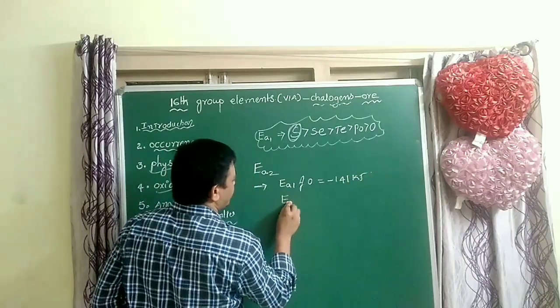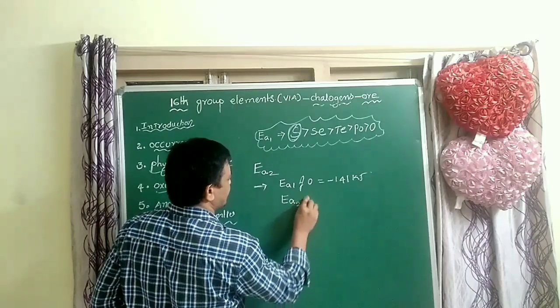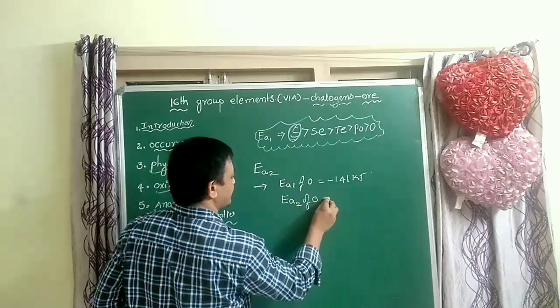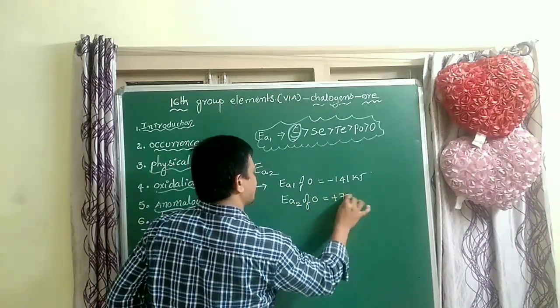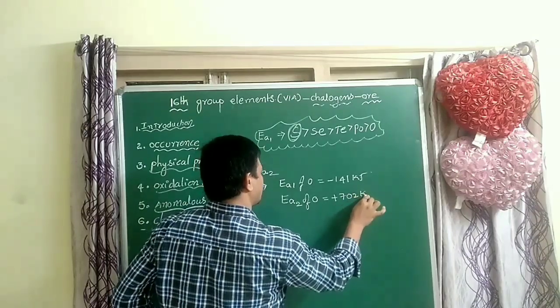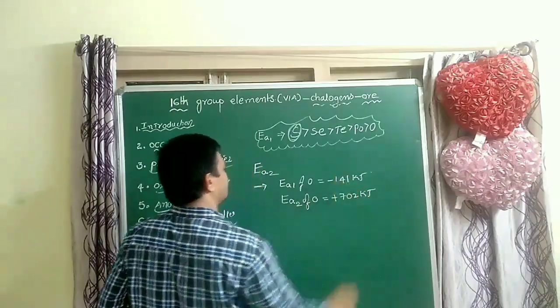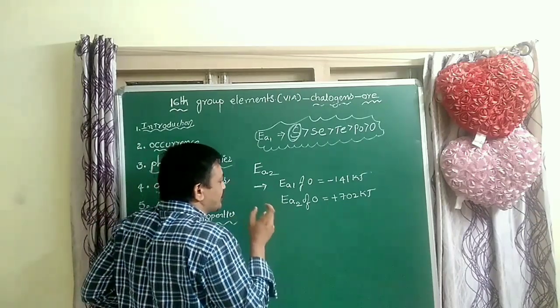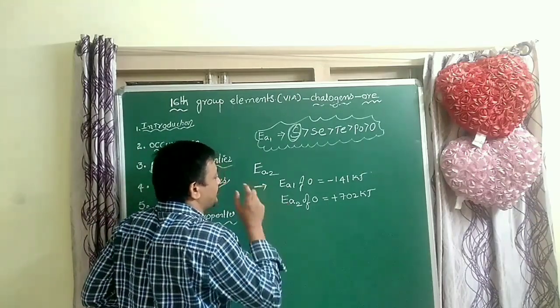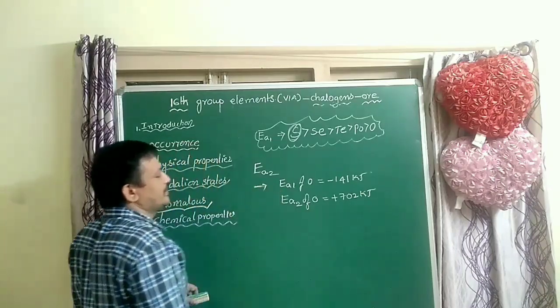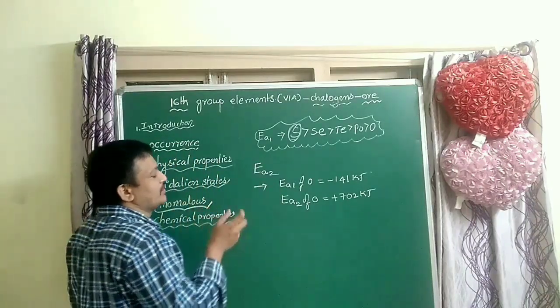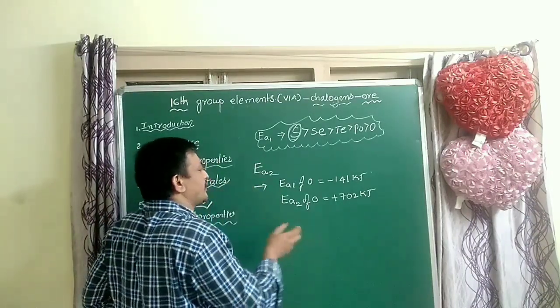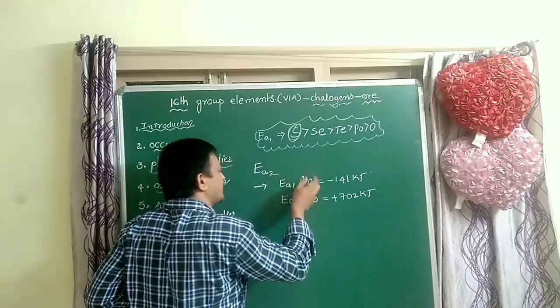The second electron affinity of oxygen is equal to plus 702 kilojoules, approximately. The second electron affinity of these elements is very high compared to the first electron affinity.